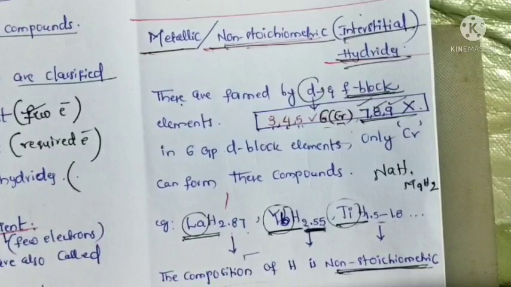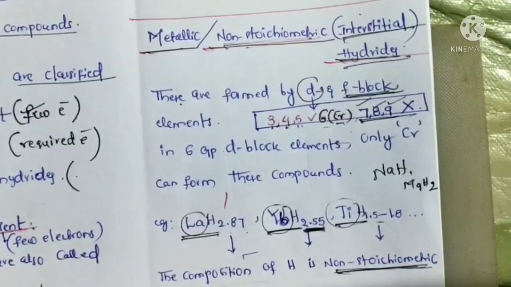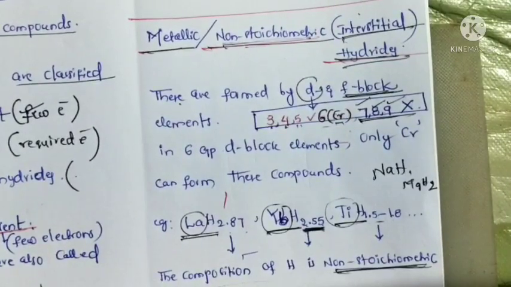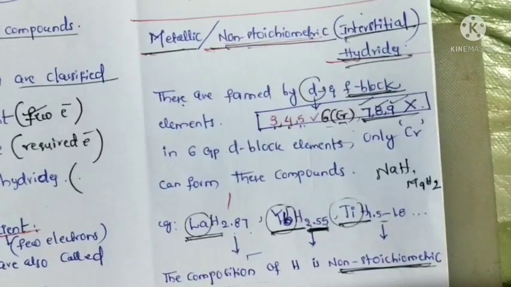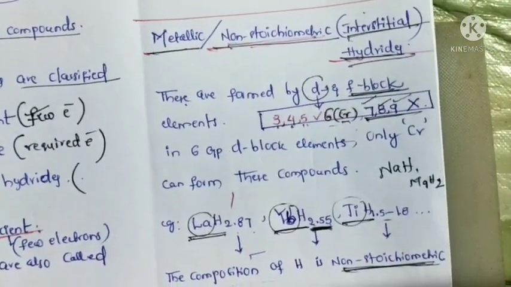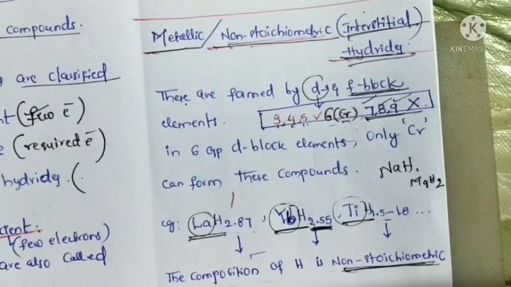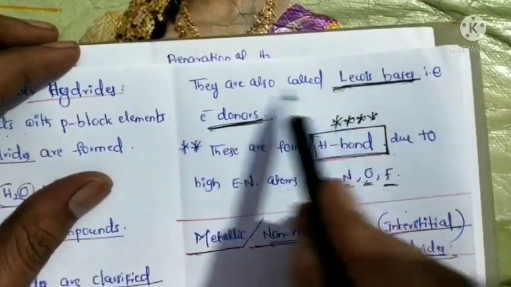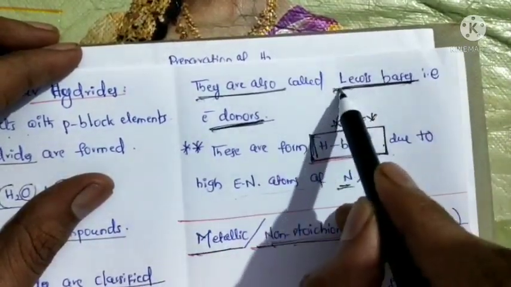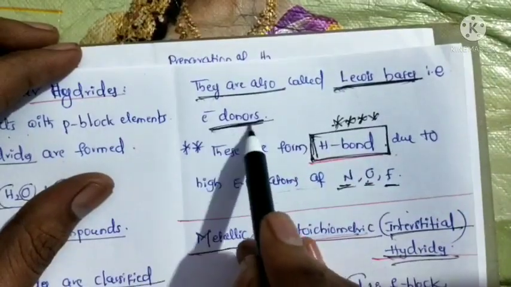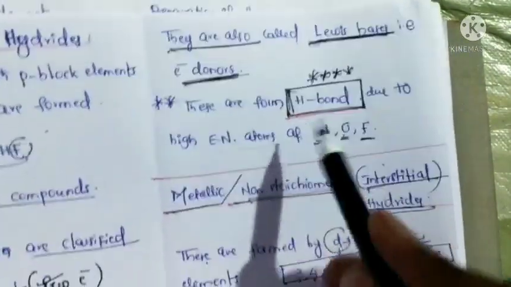Simply, stoichiometric means simple whole numbers, that is 1, 2, 3, 4 and so on. But non-stoichiometric means 1.5, 2.5, 3.5 or any decimal like this. Okay, fraction values. And important here: electron rich hydrides, called Lewis bases, can act as electron donors, and they can form hydrogen bonding.